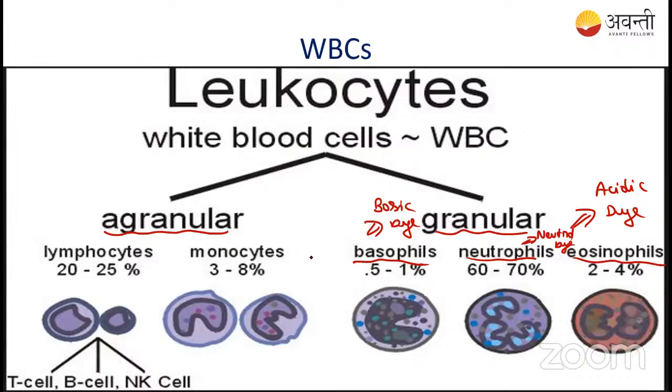Then see here, the percentage is also given in the blood. All of these are going to be present in the blood only. Leukocyte means white blood cells, right? So all of these are present in the blood, but the percentages differ.